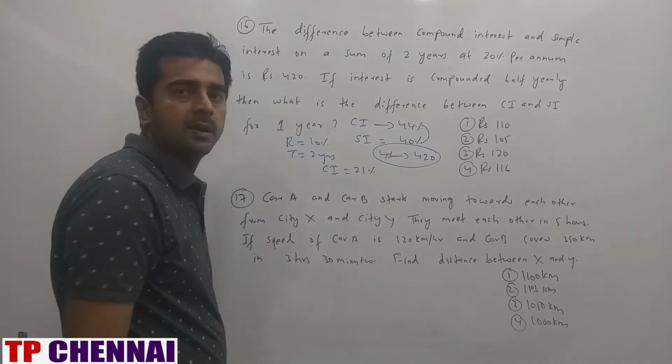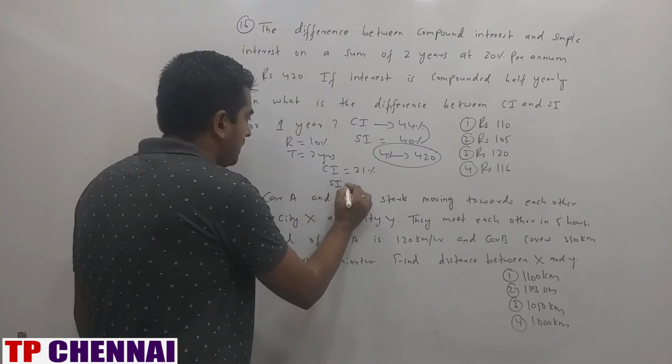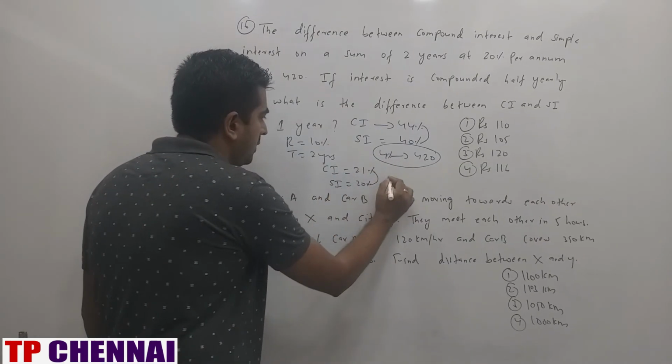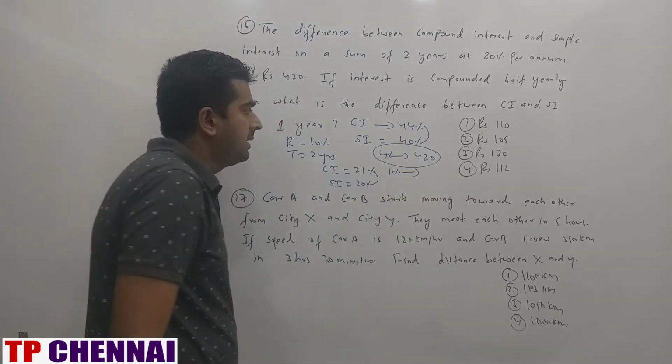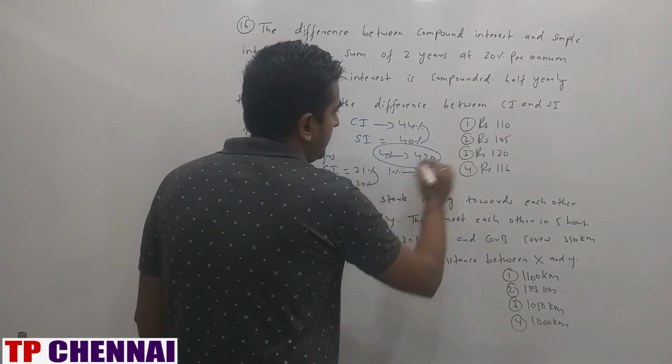So CI will be how much here? 21%. Same successive percentage, 10 plus 10 plus 10 into 10 by 100. And SI will be how much? 20%. Difference is how much? 1%. 4% is 420, 1% is how much? 105. My answer is second option.